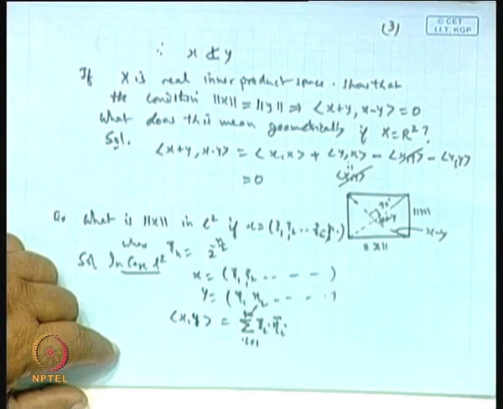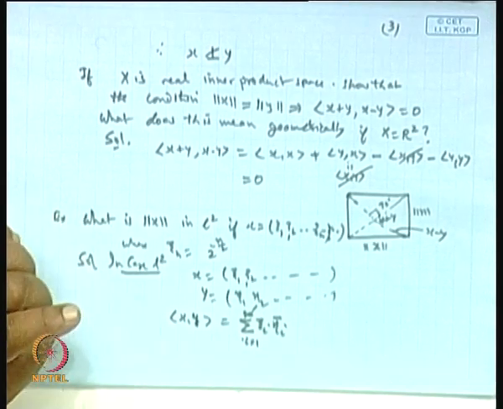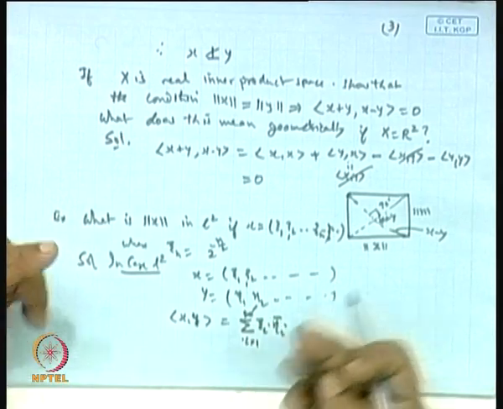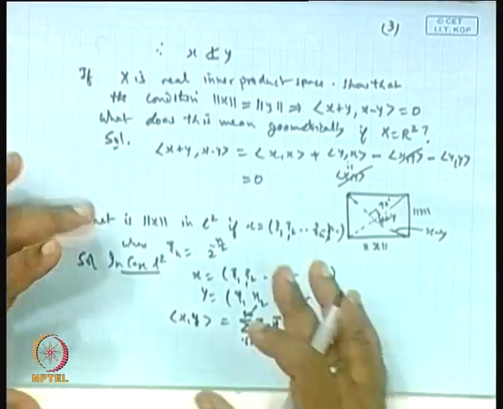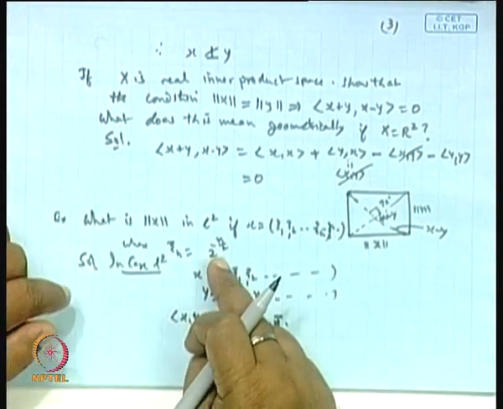When it is finite dimensional, you simply take i equal to 1 to n. Norm is L2. Okay. Now, here xi is given to be this.